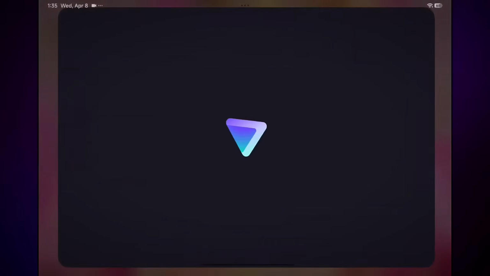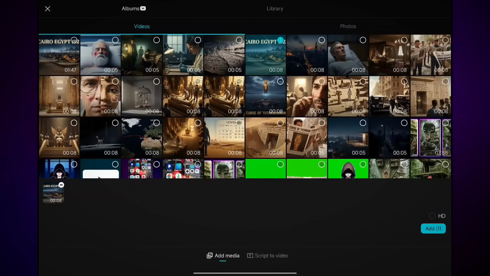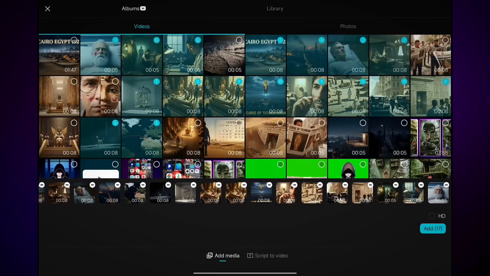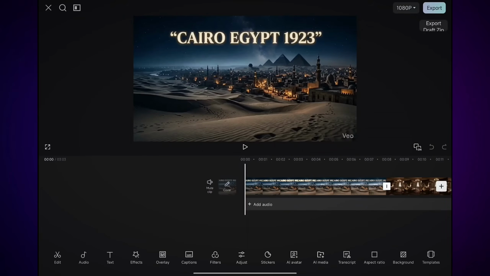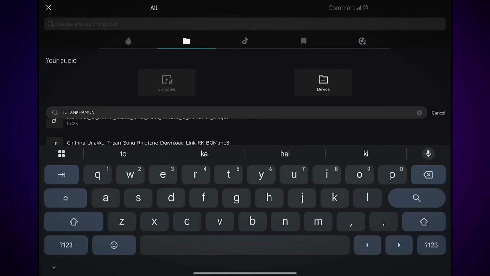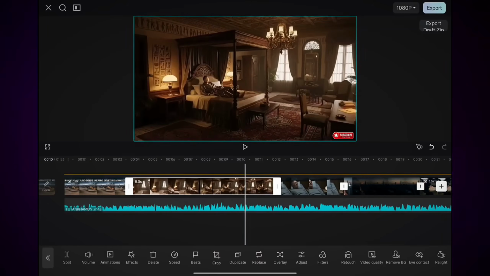Now, I will add all the video clips that we generated earlier. After that, click on HD. Then, go to Audio, click on Sounds, and add the voiceover that we generated using ElevenLabs. Now, you don't need to do too much. You simply need to match the video clips with the voiceover. After that, add transitions between the video clips. I am using the black fade transition here, and I will click on Apply to All.